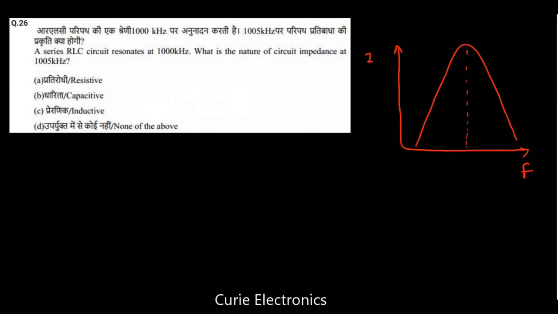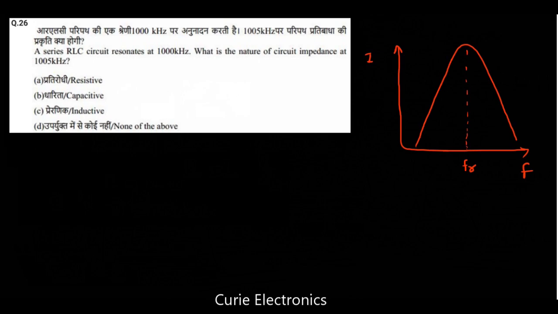That is the resonance frequency, F resonance. Now here, what happens at low frequencies, on the left side?